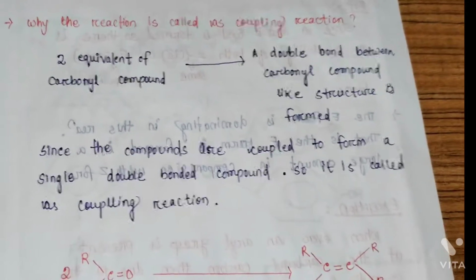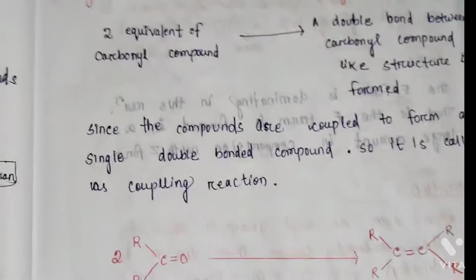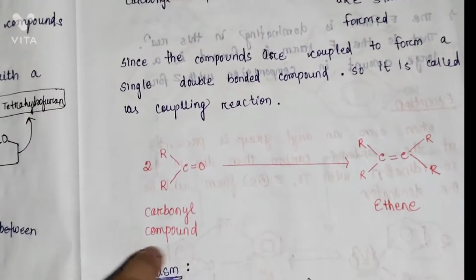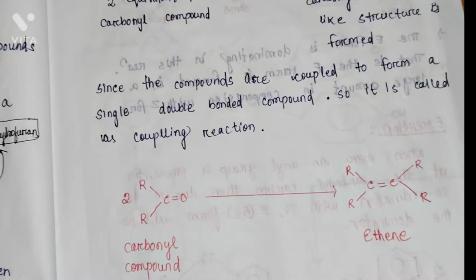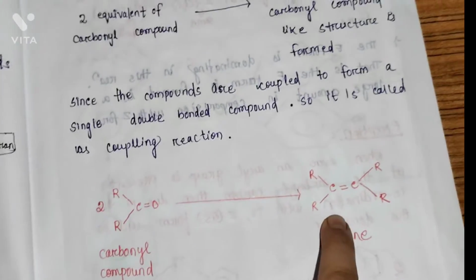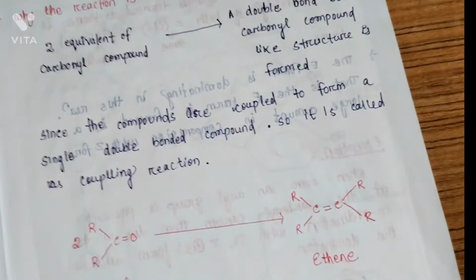There is a question: why is the reaction also called a coupling reaction? So what will be the answer? Because 2 equivalents of carbonyl compound are coupled together to form a product, it is called a coupling reaction.